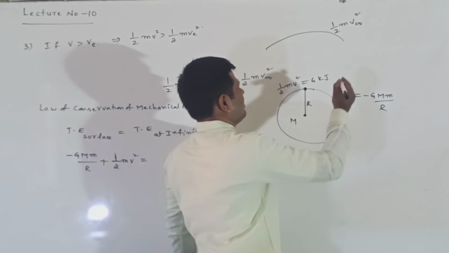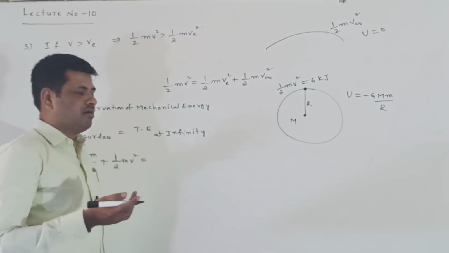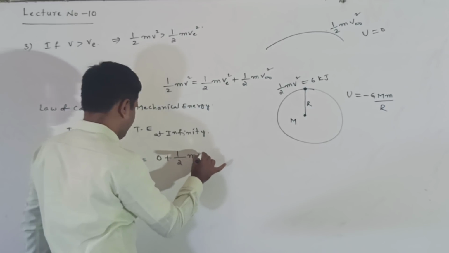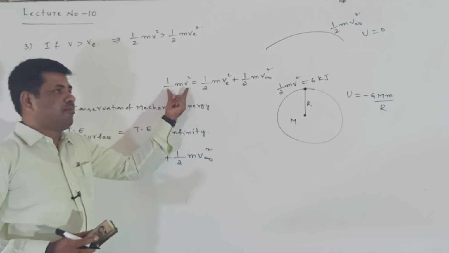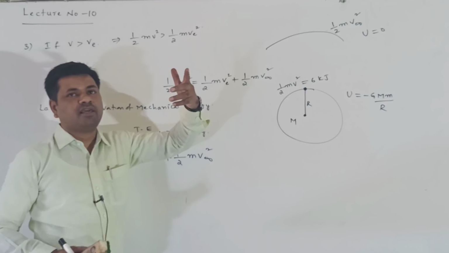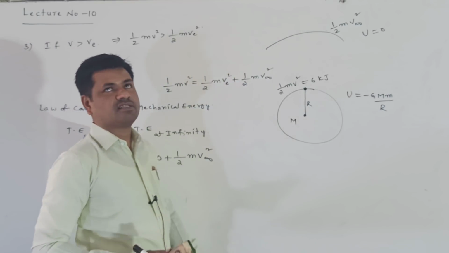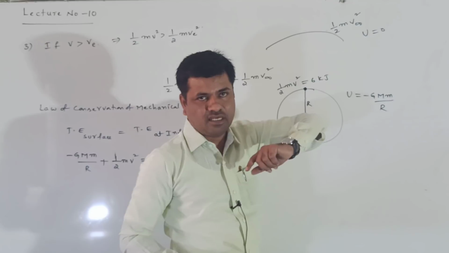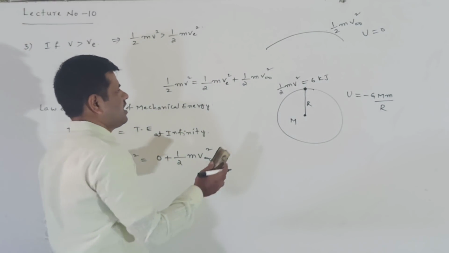we already know that the potential energy is 0, but it is having the kinetic energy, half m v infinity square. Because in this energy, some part is used to escape from the gravitational field of the earth, and the remaining is given to the body. Using this kinetic energy, it enters into the interstellar space. So at the infinite distance it is having some kinetic energy, that is half m v infinity square.